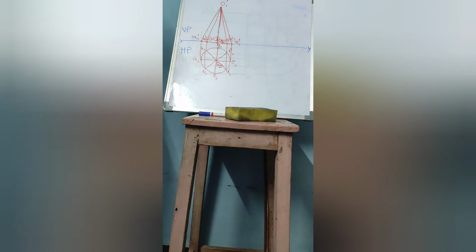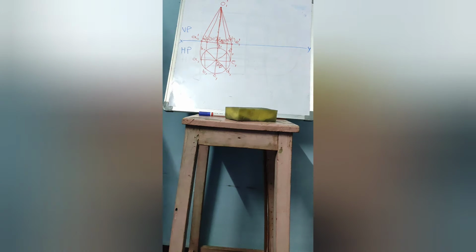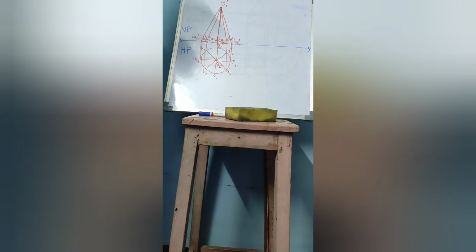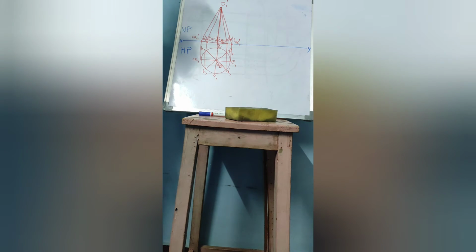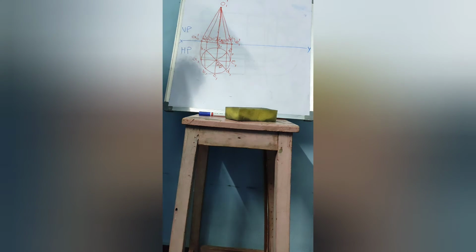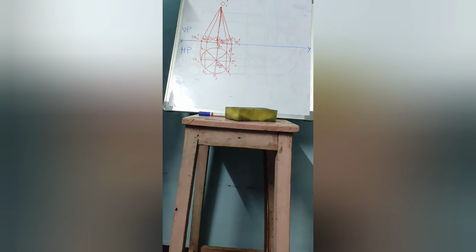This is what you can see from the front view and top view whenever the cone is assumed to be resting on HP with its base. But according to the question, the cone is not resting on HP with its base. It is resting with a point on its circumference. As we know that there are infinite number of points around the circumference of the cone's base, it is not possible to represent all the points. I have just represented a few points which are equidistant.